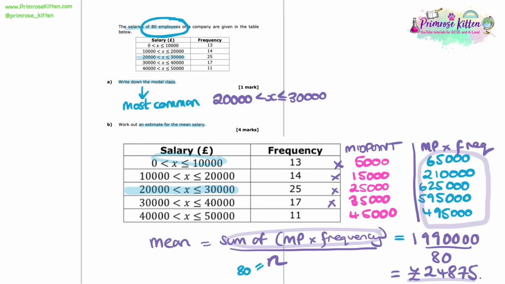24,875. And if you look at the salaries that are in the table, it kind of makes sense, doesn't it? That is a number that falls in that range. It's actually in that modal class as well, which you'll often find. So let's have a look at the next part.